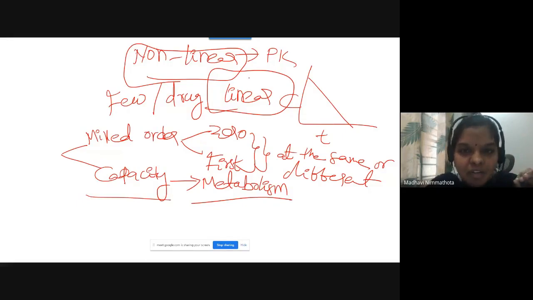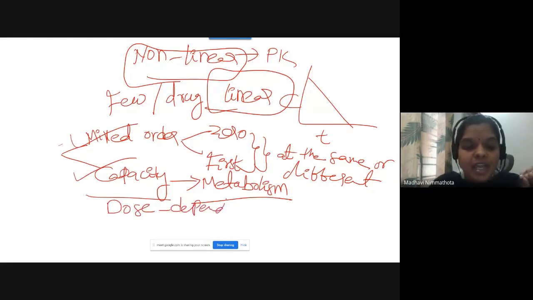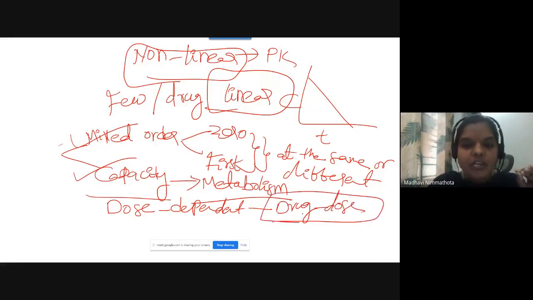So the drugs which follow these types of kinetics in non-linear pharmacokinetics are also called mixed order kinetics, capacity limited kinetics, and one more important thing, dose dependent kinetics. These drugs travel in your body depending upon the dose of the drug. So how much dose of the drug you take is also very important to exhibit either linear or non-linear. These are the synonyms for non-linear pharmacokinetics.